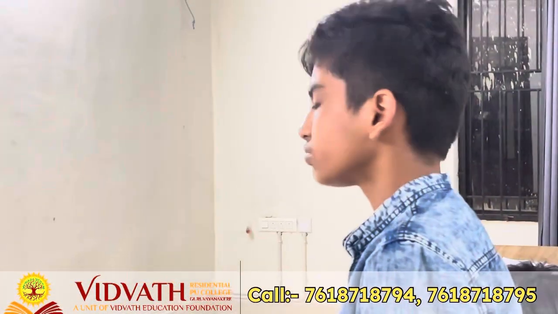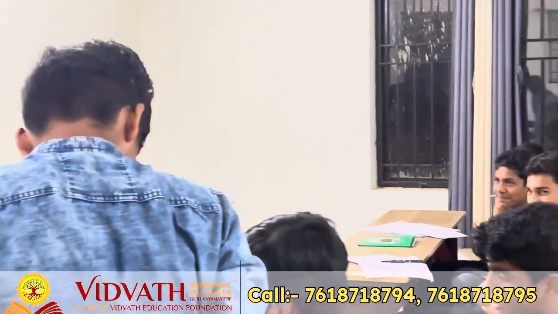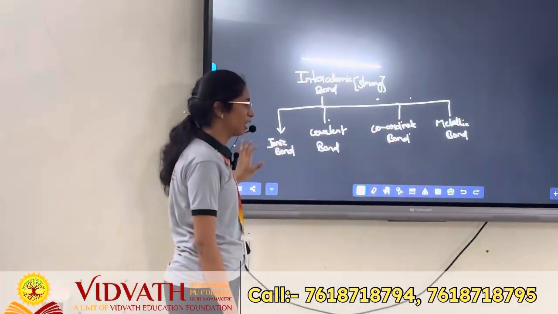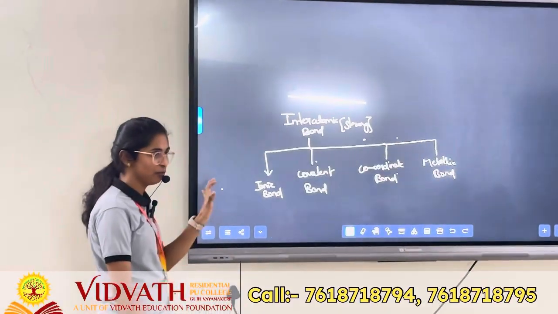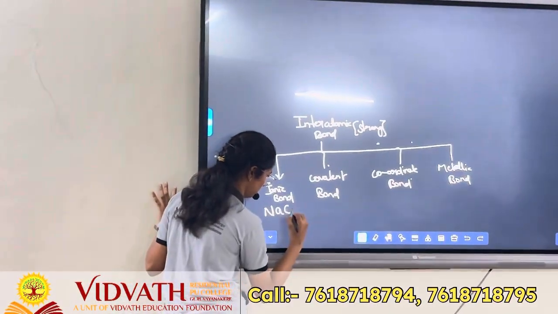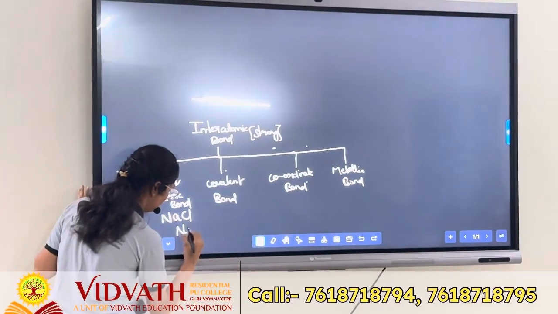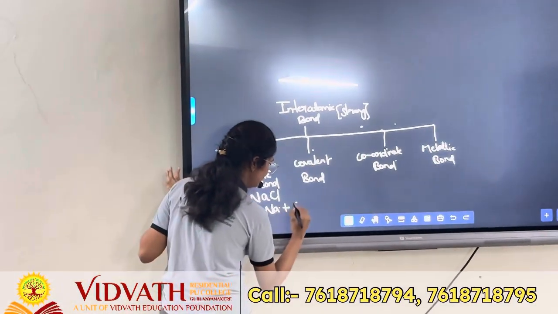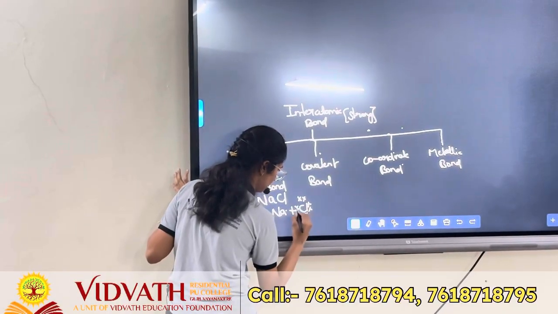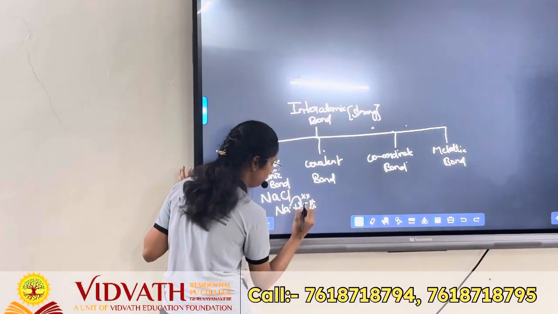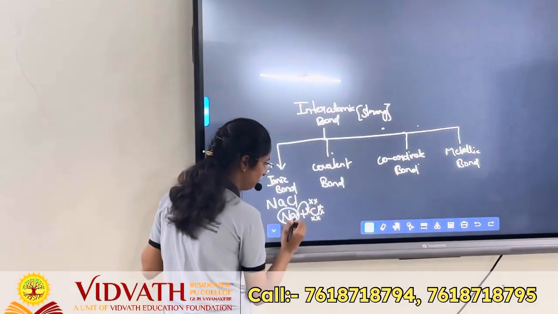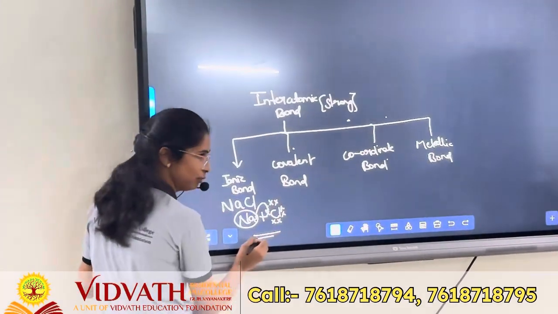Example, can you give? Ionic bond means complete transfer of electrons from one atom to another. Example is NaCl. Here Na has one valence electron and Cl has seven valence electrons. Na transfers one of its electrons completely to the chlorine. So this is an example of ionic bond.